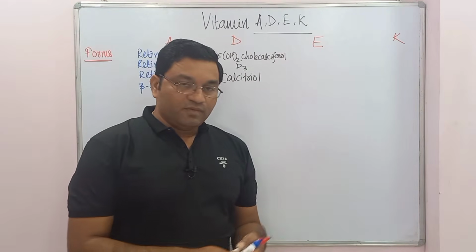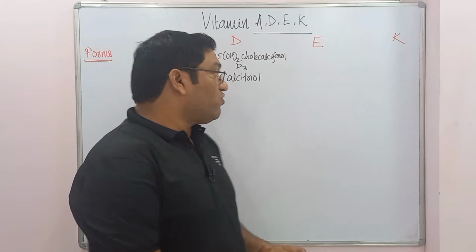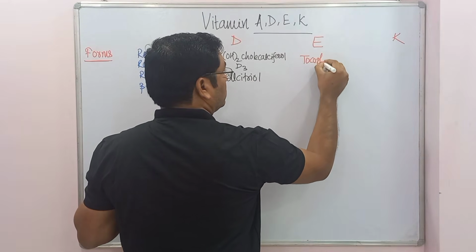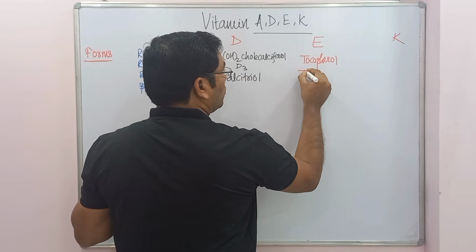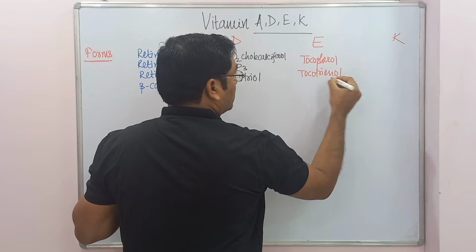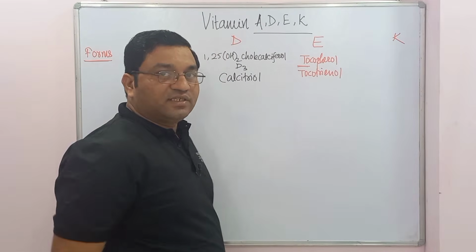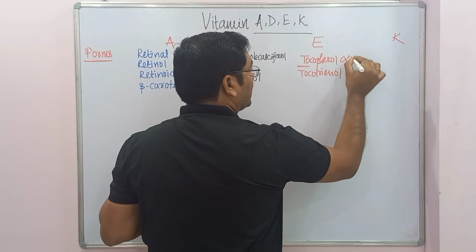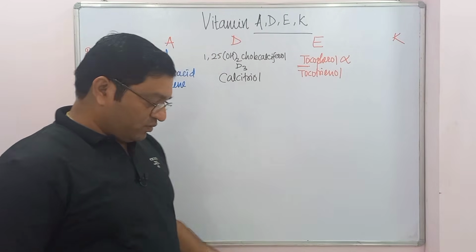Now vitamin E is present in the form of tocopherol and tocotrienol. Out of the 8 naturally occurring forms, alpha tocopherol is the most active form of vitamin E.